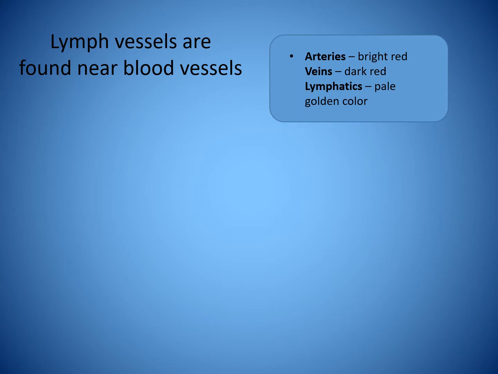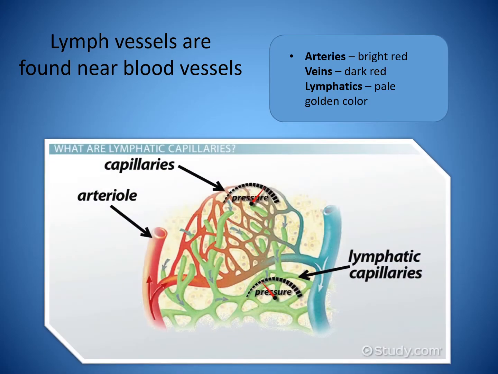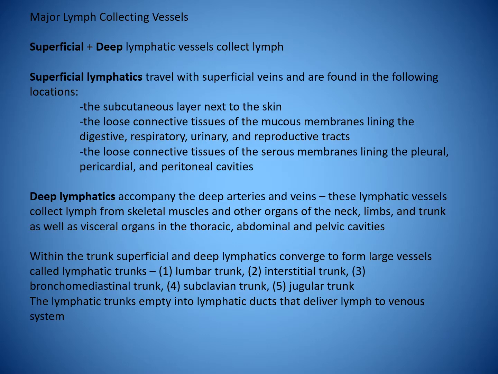Lymph vessels are found near blood vessels. Arteries are often depicted as bright red, veins dark red, and lymphatics pale golden color. Major lymph collecting vessels can be superficial or deep. Superficial lymphatics travel with superficial veins and are found in the subcutaneous layer next to the skin,